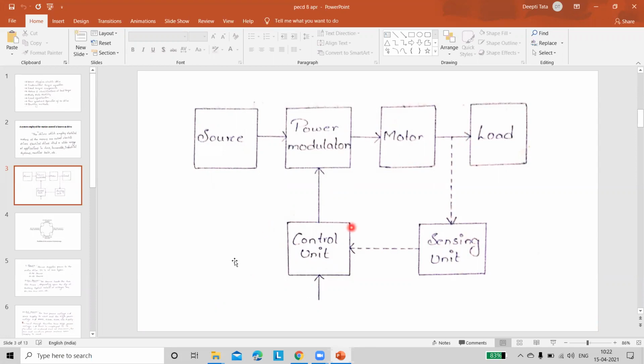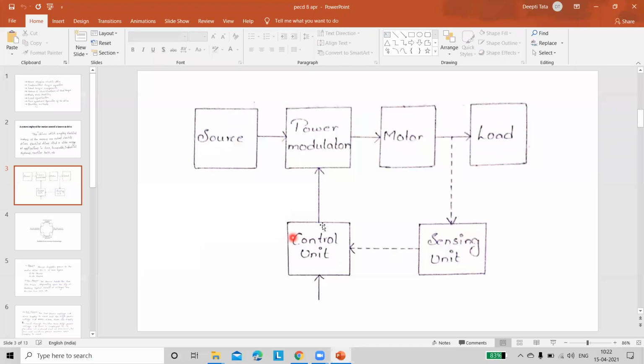So with this control unit only, you are going to run this load at the required speed, maybe above the rated speed or below the rated speed. That means you can increase or decrease the speed. This total work is done by the control unit only.